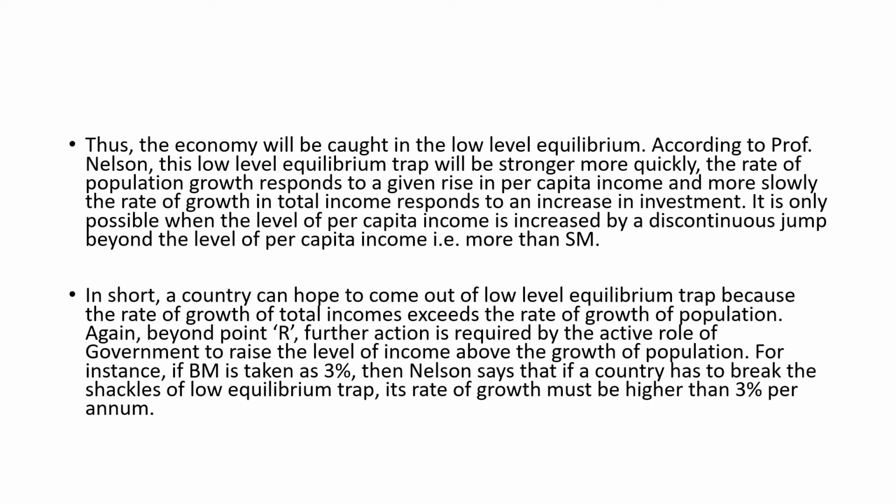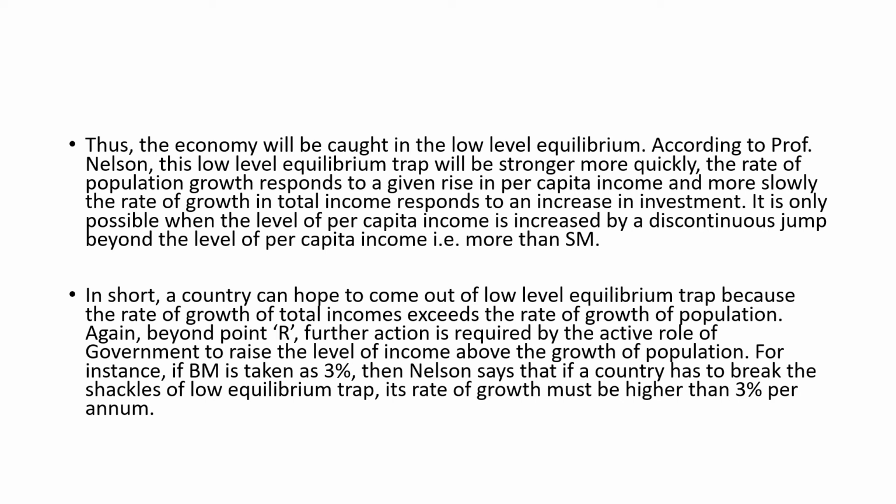As per Nelson, this trap will be stronger the more quickly the rate of population growth responds to a given change in per capita income, and the more slowly the rate of growth in income responds to an increase in investment. Escape is only possible when the level of per capita income is increased by a discontinuous jump, that is, to an income that is more than SM.